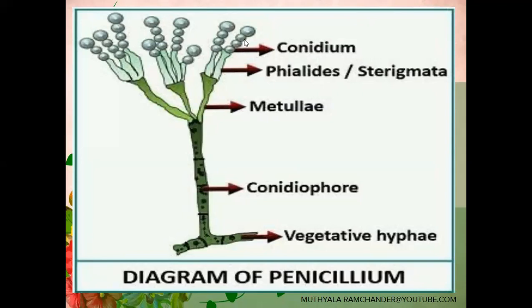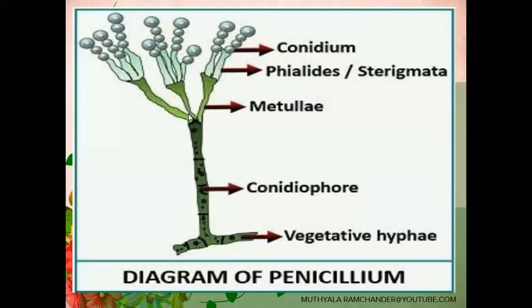Basipetal manner means the first developed conidia are far from the sterigmata, and the early developed conidia are near the sterigmata. This arrangement is called basipetal development.